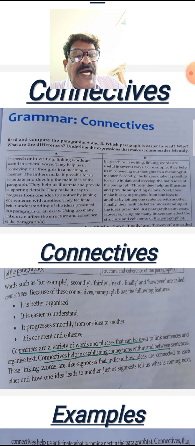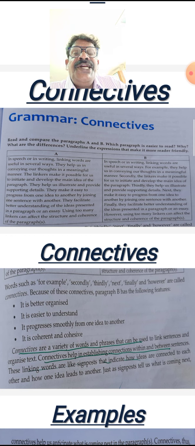So, read and compare the paragraphs. There are two paragraphs given in the box below, consisting of two columns, A and B. In A we have a paragraph, and in B also we have the same paragraph. What you have to do is read these two paragraphs and compare them. Which paragraph is easier to read?